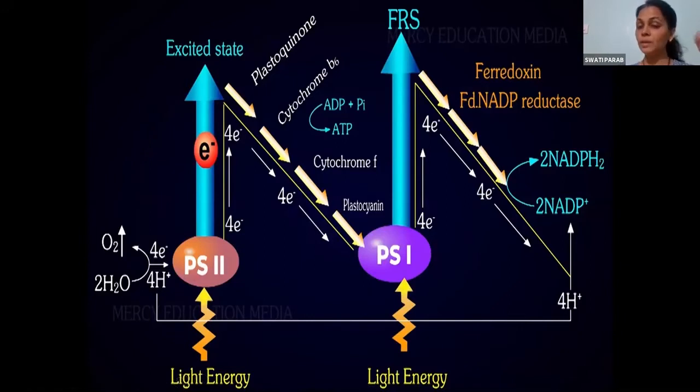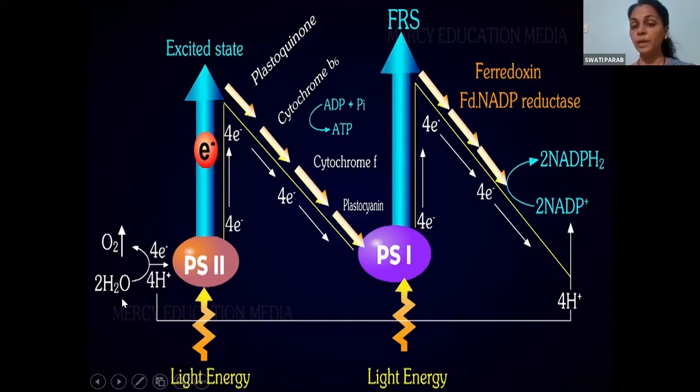Okay. This PS1 is also continuously absorbing the light energy. So when it comes to PS1, it will release this energy-rich electron. It will go up to FRS, that is ferredoxin reducing substance, and from there to ferredoxin. Now, when it comes to ferredoxin, it will be accepted by whom? It will be accepted by NADP. NADP will also accept the hydrogen which is given out by splitting of water.